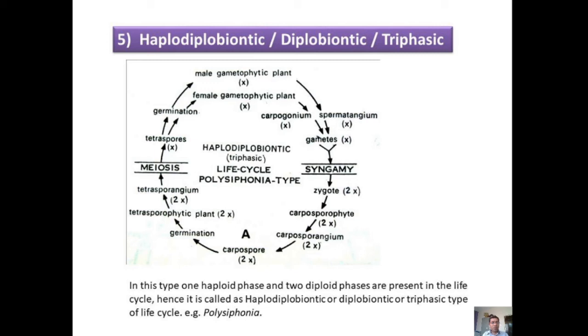These carpospores germinate and form the diploid tetrasporophytic plant. The tetrasporophytic plant develops diploid tetrasporangia, each of which produces 4 haploid tetraspores by reduction division. These tetraspores develop into haploid gametophytic plants. Thus, the life cycle is completed.